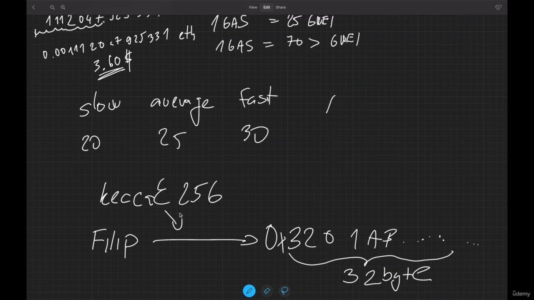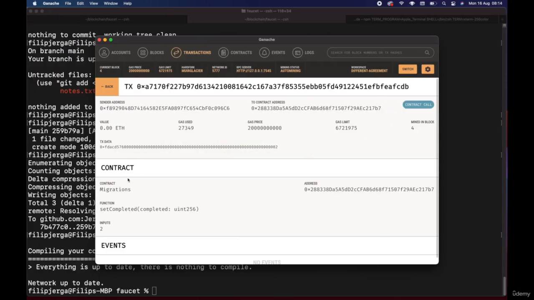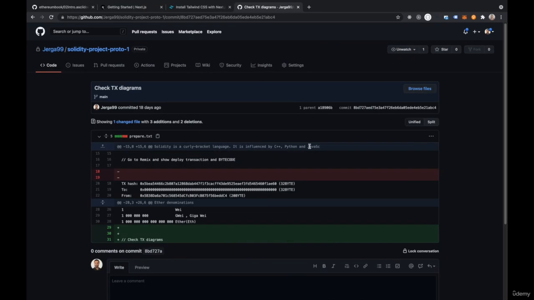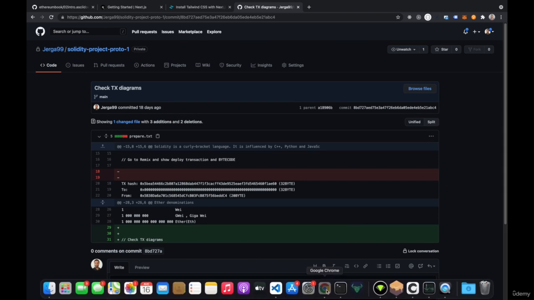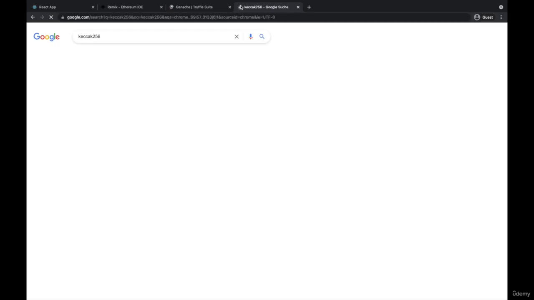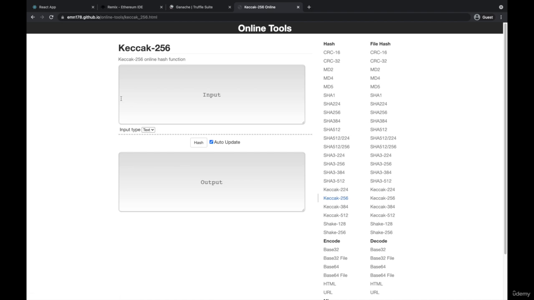And when you see this in Ganache, this is also run through the Keccak function. These input bytes are run through the Keccak function. I will show you how in the next lecture. But first, I would like to show you the Keccak function. Keccak256, and here it is online.